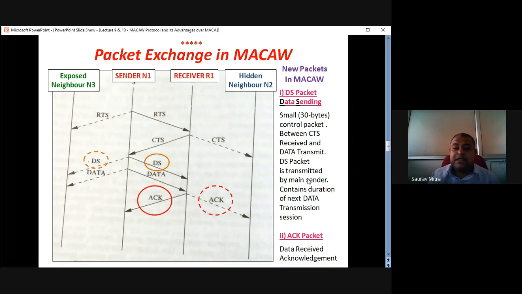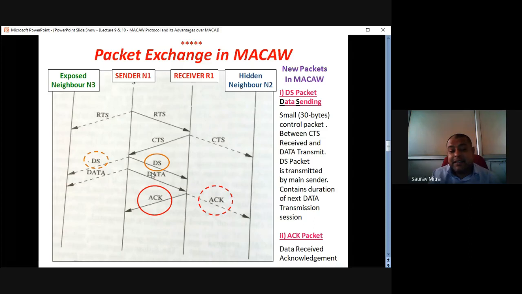So the DS packet is transmitted by the main sender N1, and contains the duration of the next data transmission session, and DS also contains the address of R1. So when the DS is received at receiver R1, R1 also knows that N1 is going to transmit for this much amount of time, and that N1 is actually sending the data for receiver R1, because the R1 address is there in the DS packet.